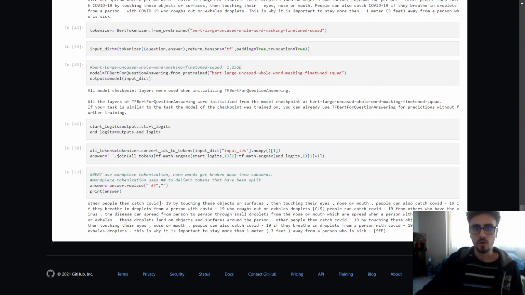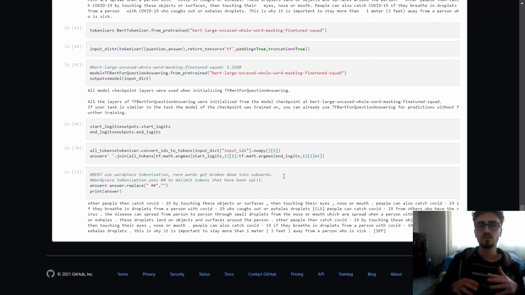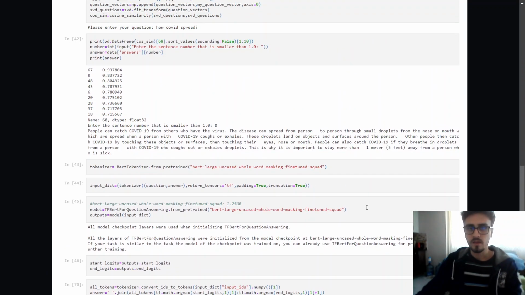For example, after COVID, I was seeing that symbol, and that's because BERT uses WordPiece tokenization, and rare words get broken down into subwords, and WordPiece tokenization uses the square to delimit tokens that have been split. Therefore I replaced the space-square with nothing, which means deleting it, and I printed the answer, and that's all. Thank you for listening.